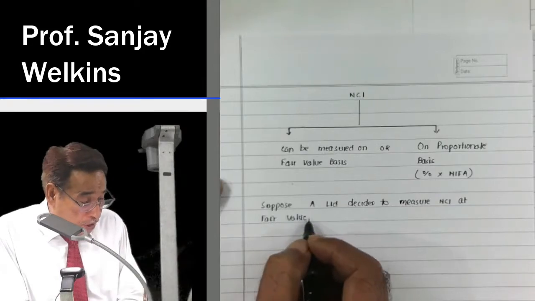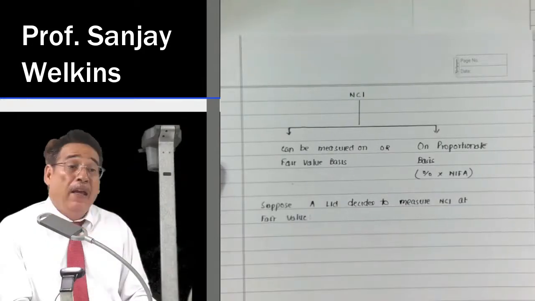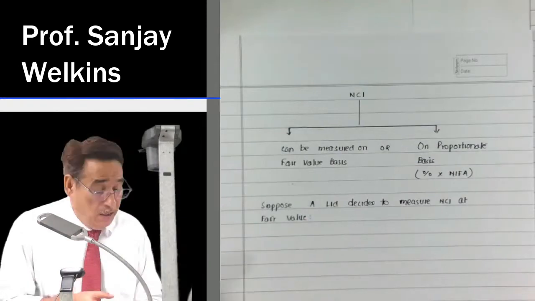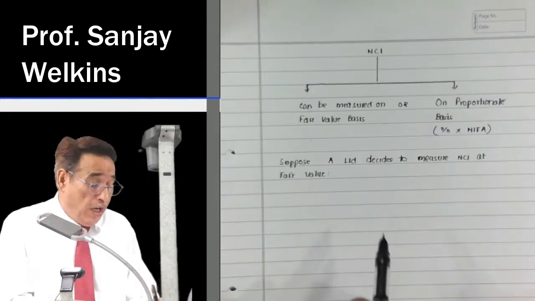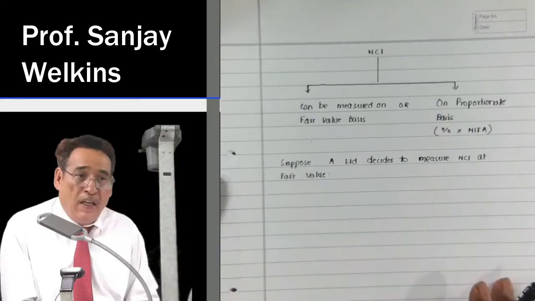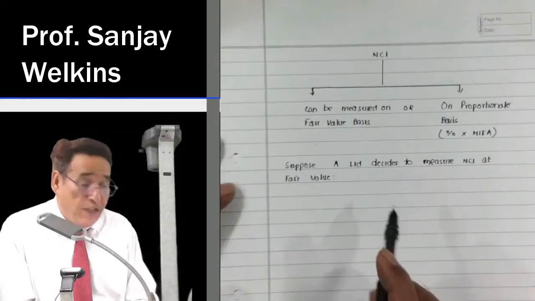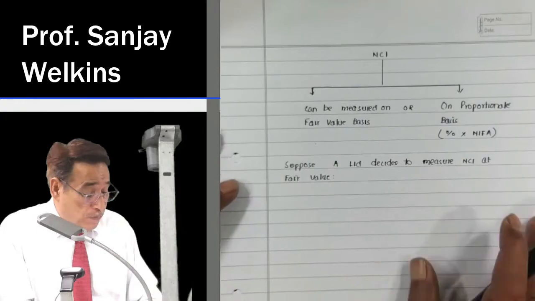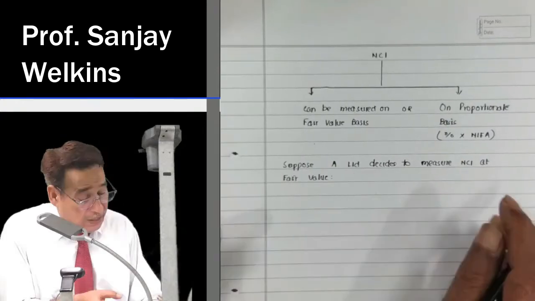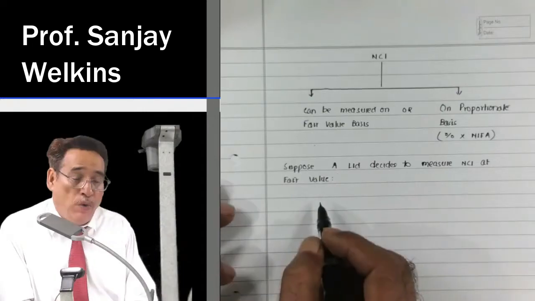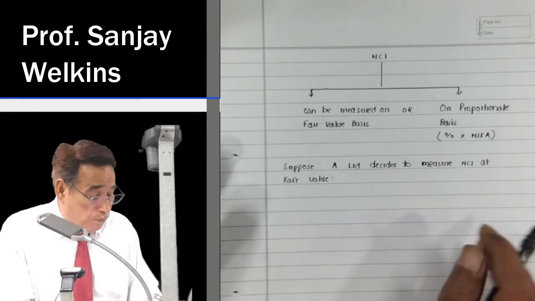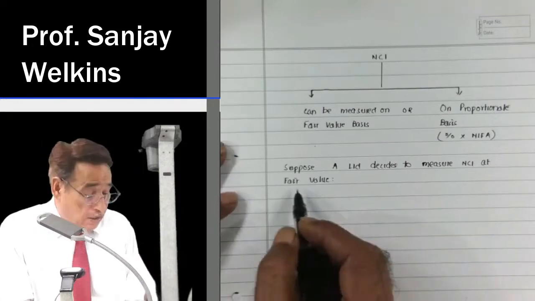Suppose if the question would have stated it this way round, in that case you cannot have any option. So you will have to value the NCI on fair value basis. Now see here. Suppose the question says that the acquirer decides to measure NCI at fair value, you need to know the art of computing the value of NCI this way round.